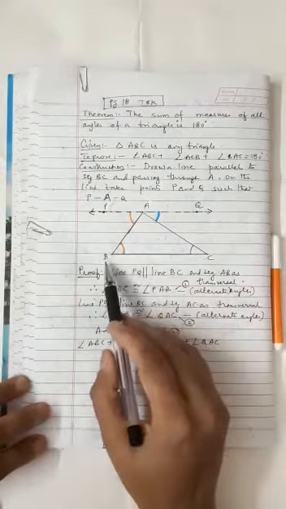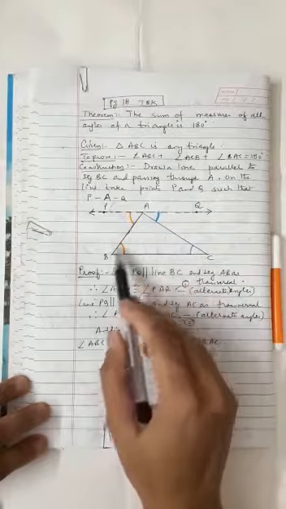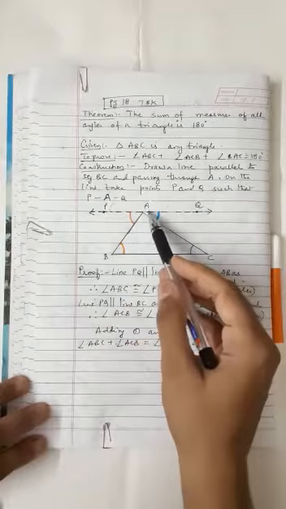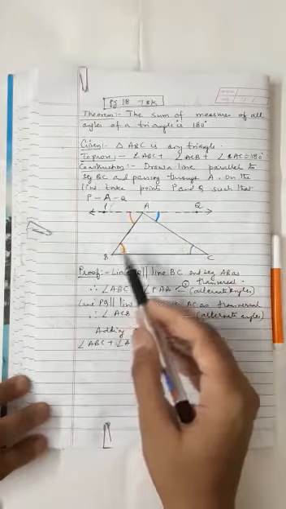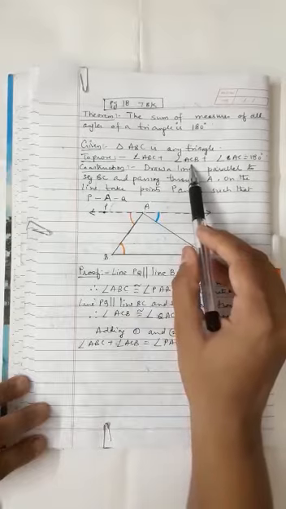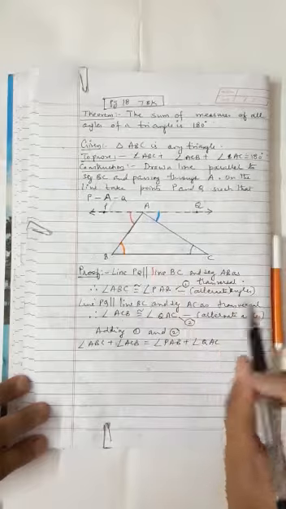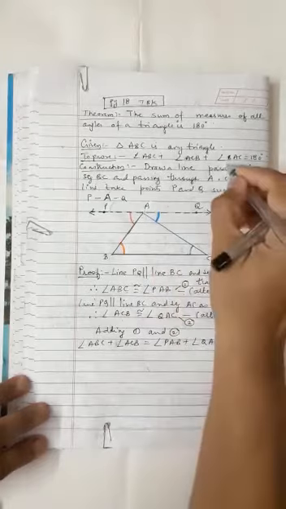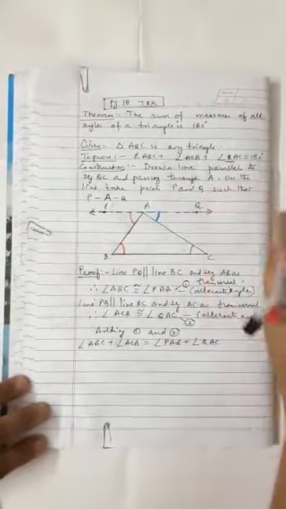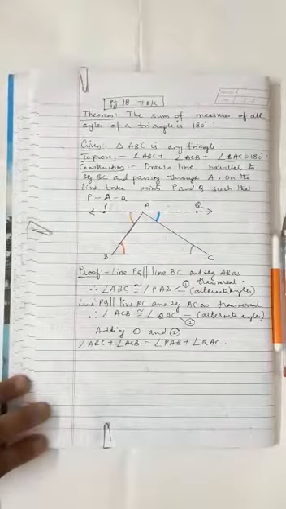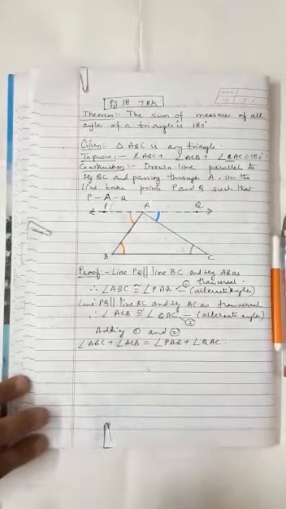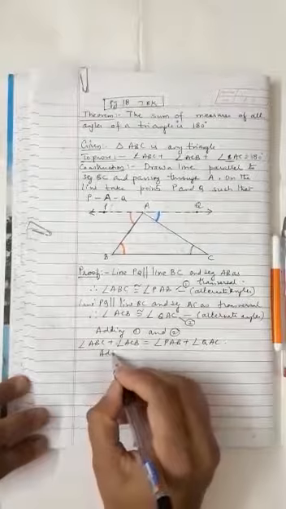We have taken angle ABC and we have also taken ACB. So which angle is left out? Angle BAC is left out. Can you see? So we are going to bring angle BAC now.